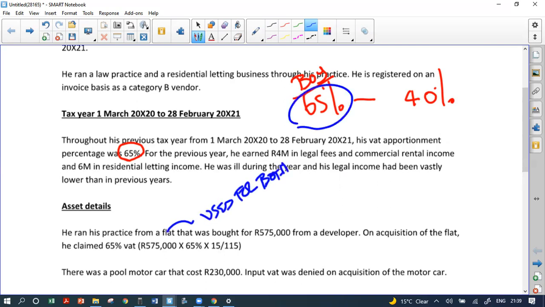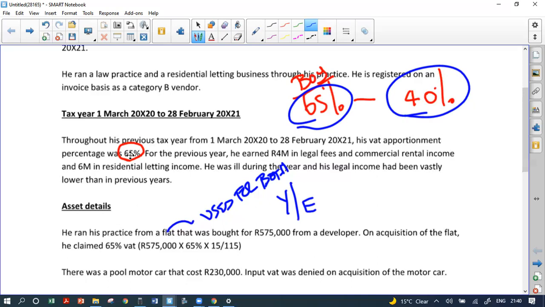It was 65%. It's now only 40%. So what are we going to have to do at year end? It is a partial change in use. There is a movement of more than 10% and the asset cost more than 40,000 Rand. Therefore, what are we going to do? There's going to be a VAT adjustment.